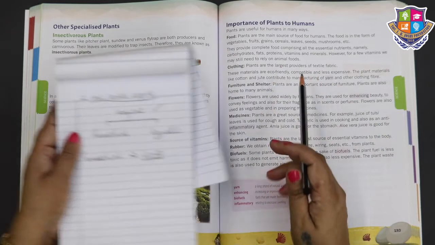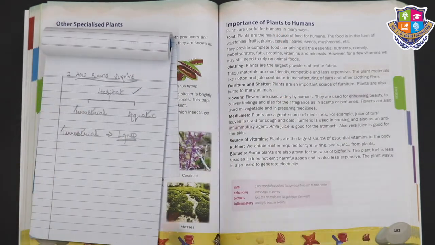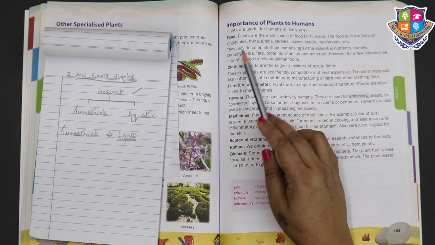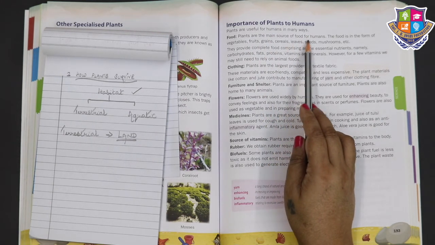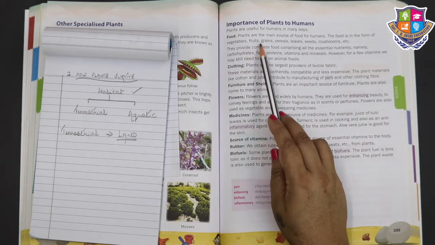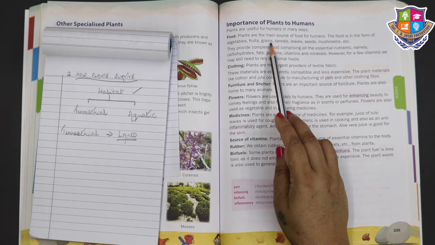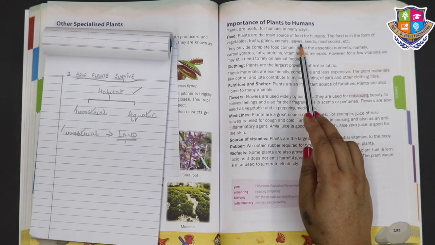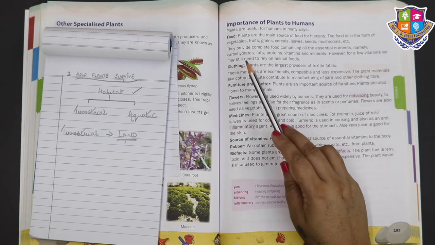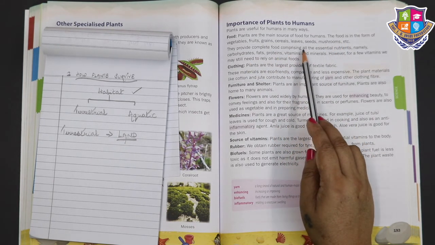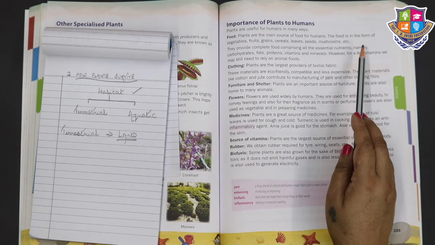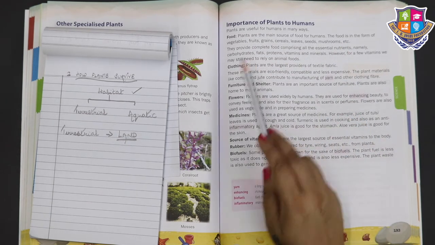Now we move further to the importance of plants to humans. Plants are useful for humans in many ways. Food. Plants are the main source of food for humans. The food is in the form of vegetables, fruits, grains, cereals, leaves, seeds, mushrooms, etc. They provide complete food comprising all the essential nutrients, namely, which are the essential nutrients?